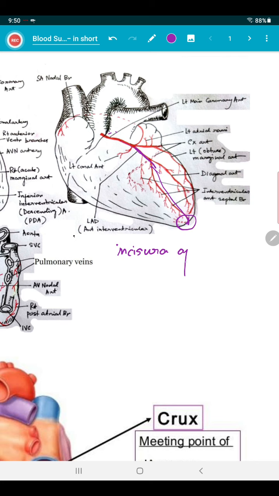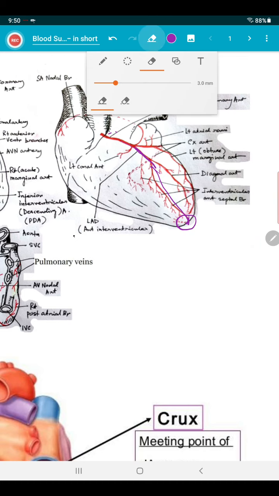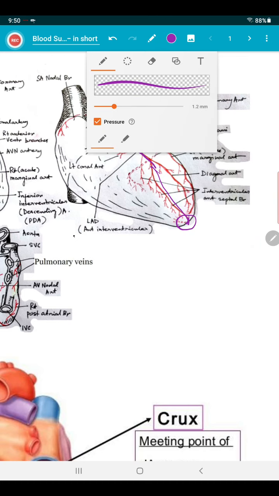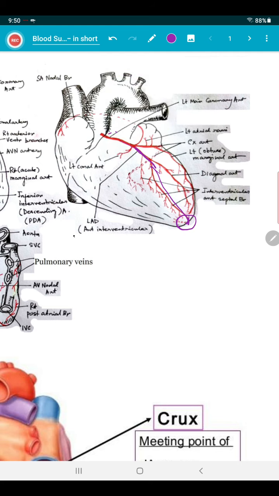Incisura apicis cordis. After winding round the incisura apicis cordis, that is nothing but an indentation in the apex, it ends on the inferior surface by anastomosing with the posterior interventricular branch of the right coronary artery.